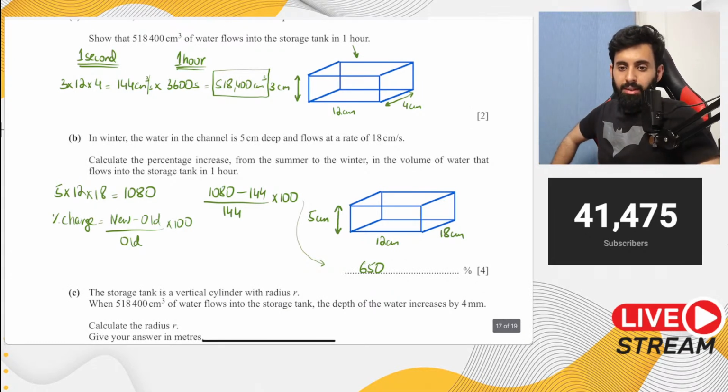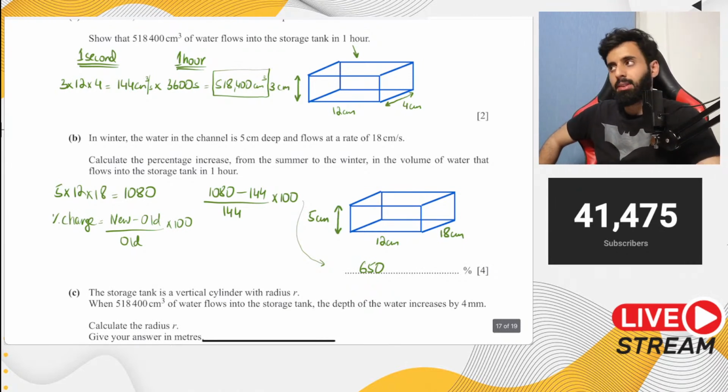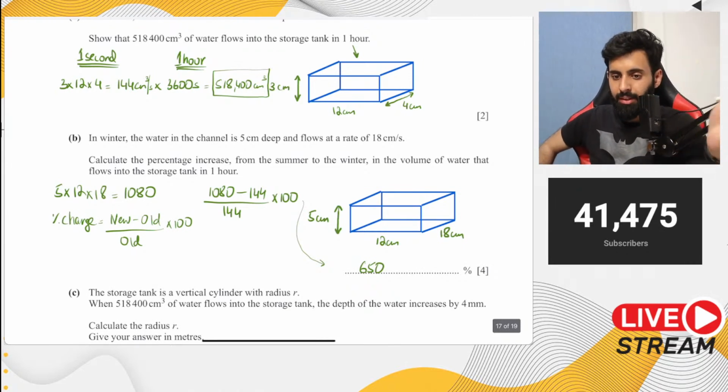The reason why I didn't round it off in the previous question is because it was an exact value. The decimal places stopped after 3. That's why I didn't round it off.